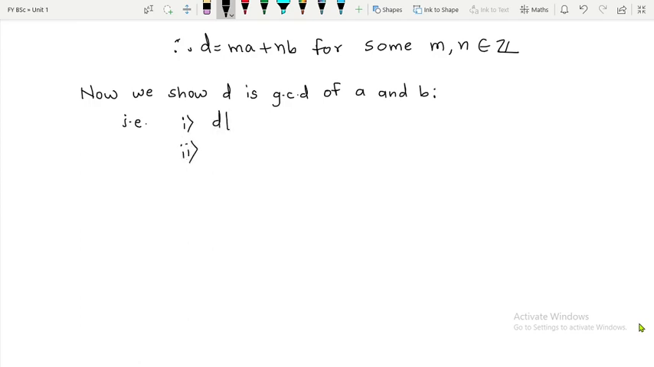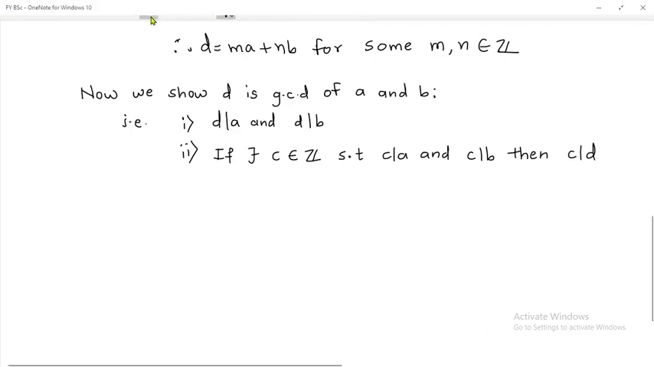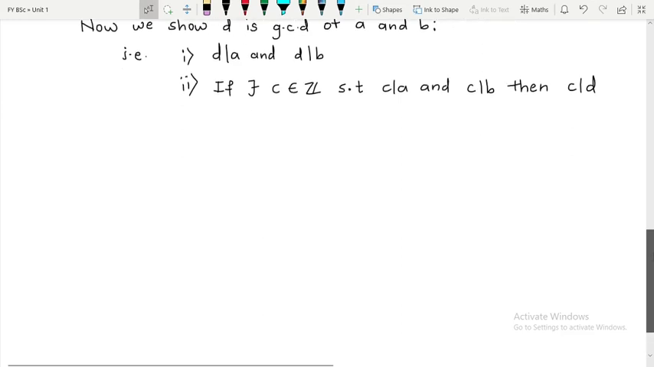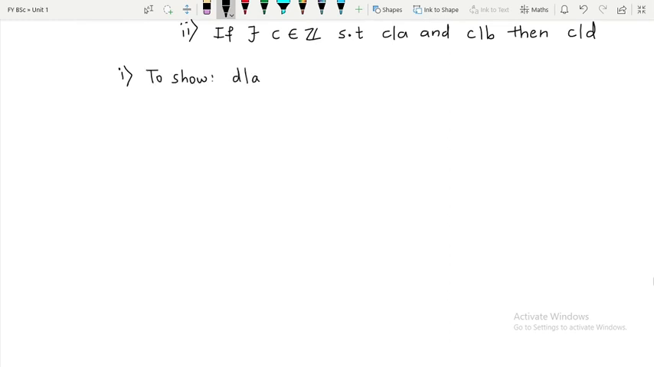First thing is D divides A and D divides B, and the second thing is, if there exists C belonging to Z such that C divides A and C divides B, then what we have to prove is that this C should divide D. So these two things we have to prove. First of all we will prove that D divides A and D divides B, and then we will go for the second part. So first, to show D divides A and D divides B.